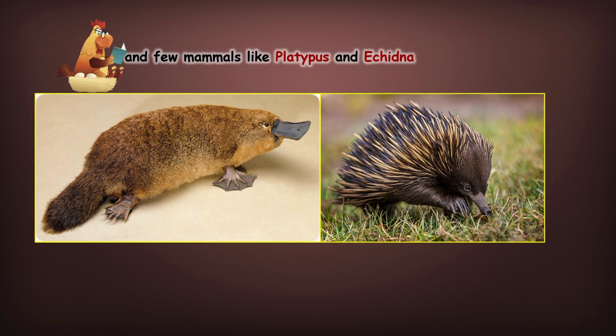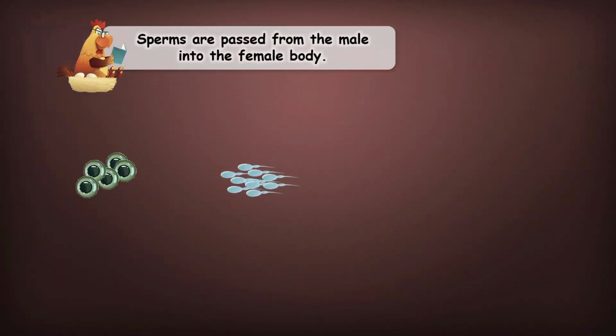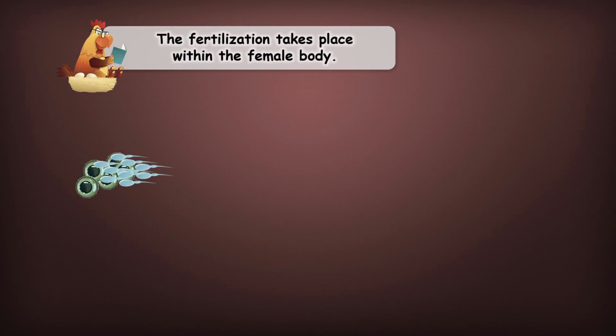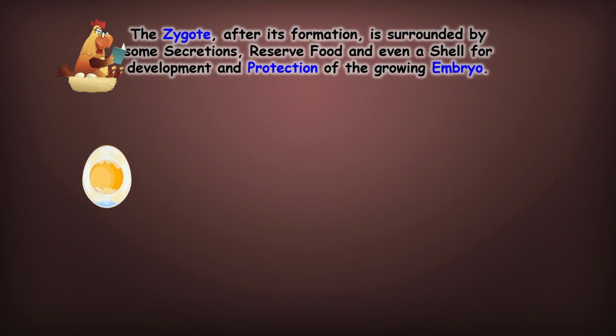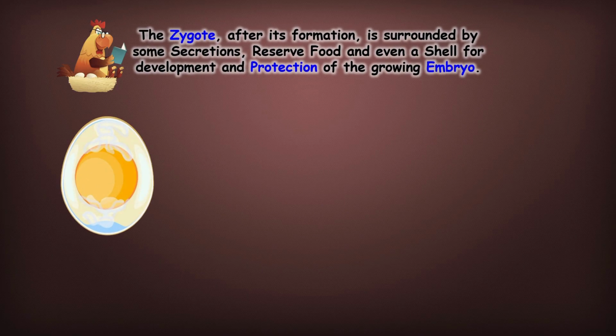In birds, the process begins when the male transfers sperms into the female body. This ensures that fertilization will take place inside the female, giving better protection to the developing zygote. Once the sperms enter the female body, fertilization occurs internally. The male sperm unites with the female egg, forming a single cell called the zygote. This fertilized egg will now receive everything it needs for development.